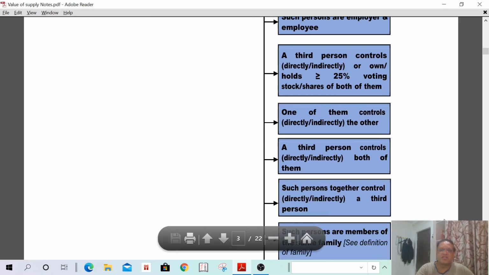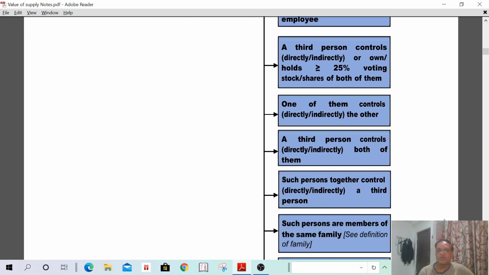It's only for reading purposes, not more than that. A third person controls or holds 25% or more of the voting shares of both of them. If one person is holding 25% or more in X company and 25% or more in Y company, then X and Y are related persons, not myself. I am holding more than 25% in A company and more than 25% in B company. In such a case, A and B are related persons. If any supplies are made between A and B, they are treated as related persons. And one of them controls the other. If one person is controlling the other company, then they are related persons.